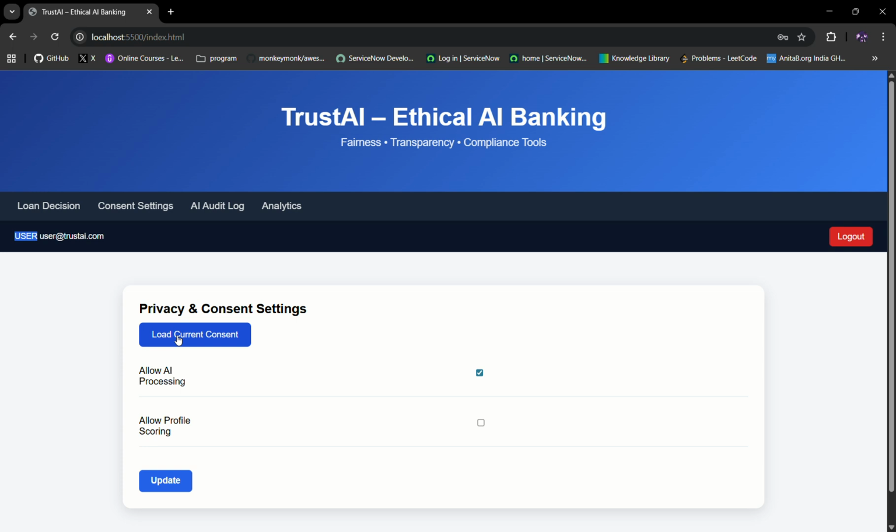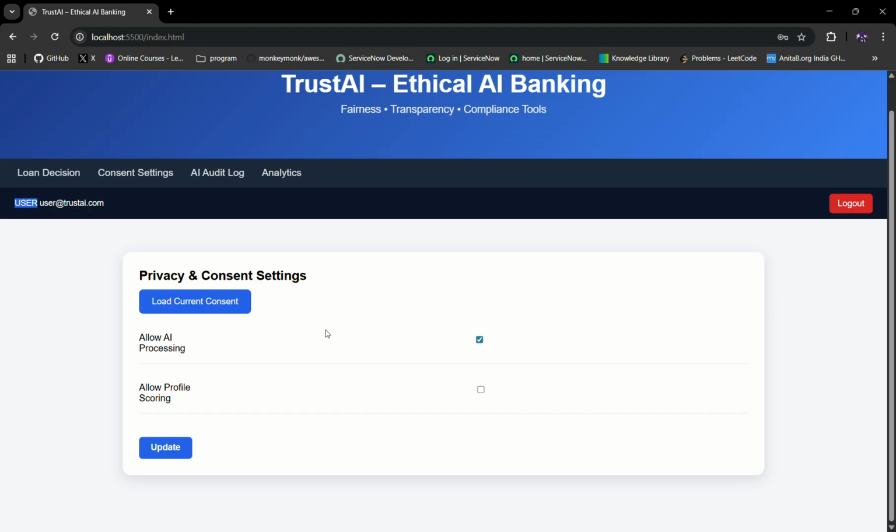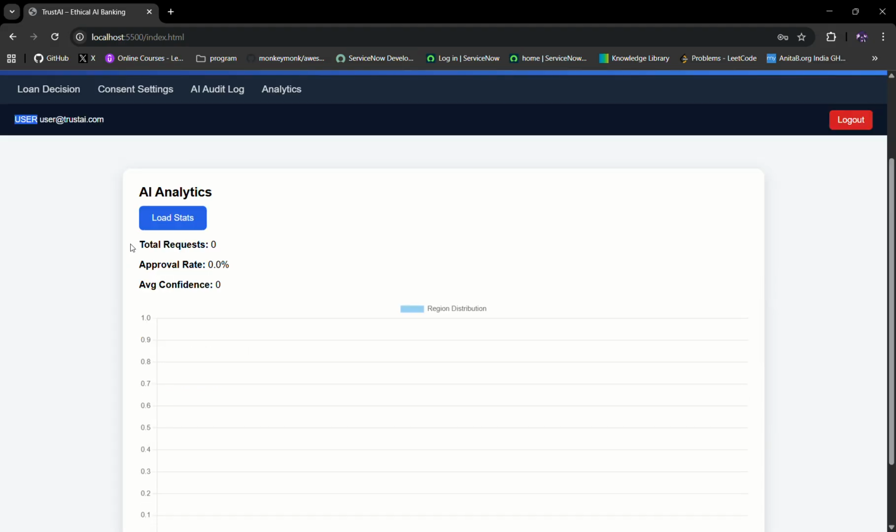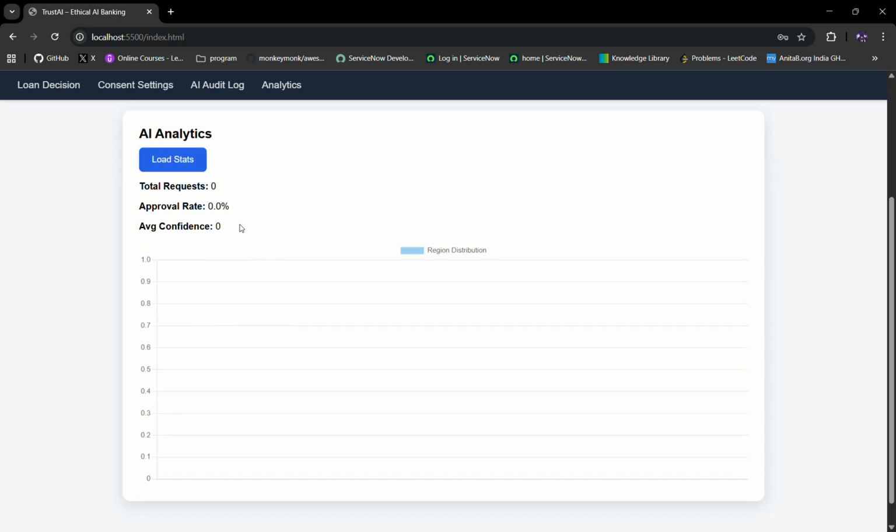For consent settings, I have given allow AI processing and allow profile scoring. This is a feature of the system. In the analytics as well, you can load stats, that is, how many requests a user has given, what is the approval rate of their loans, and what is the average confidence.